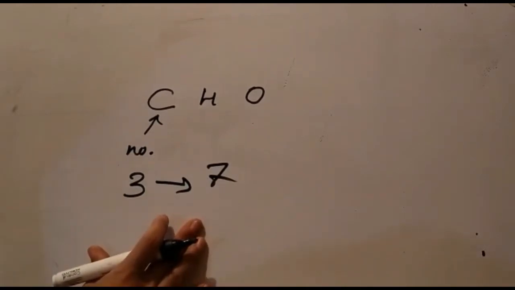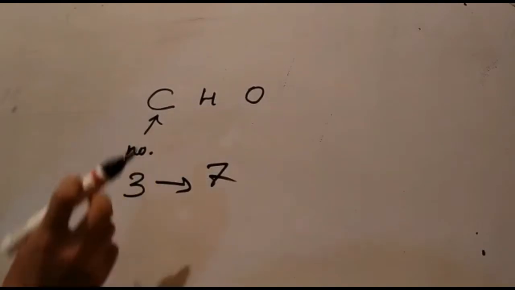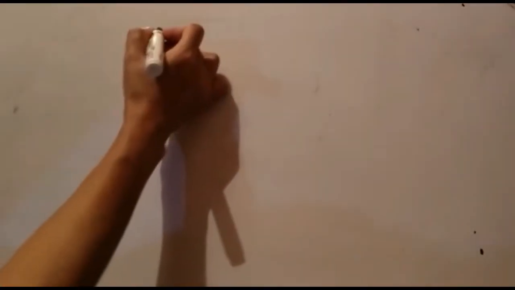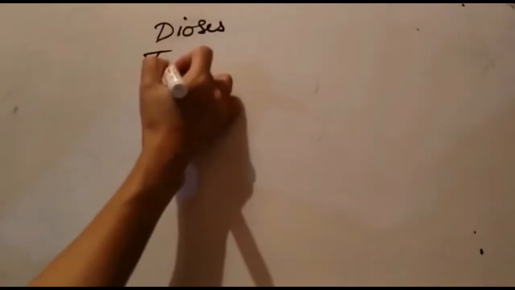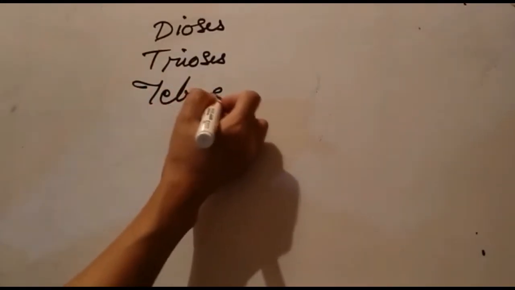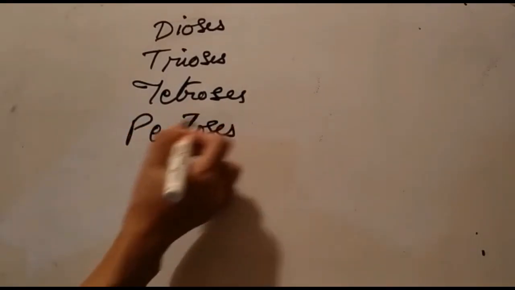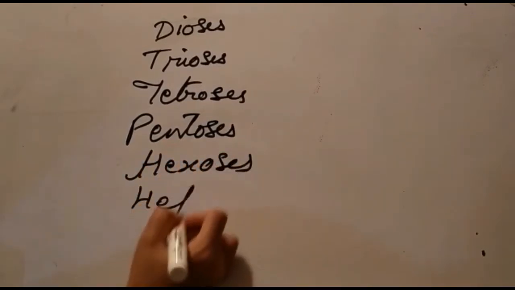Now these monosaccharides can be classified on the basis of the number of carbon atoms present in the molecule, and those classifications are diose, then triose, then tetrose, then pentoses, hexoses and heptoses.